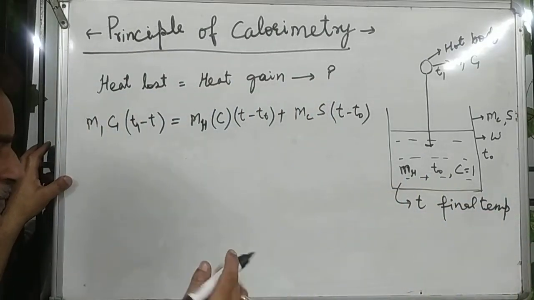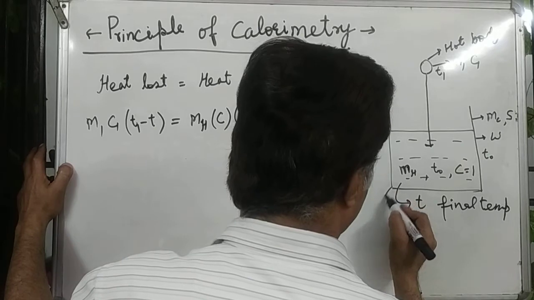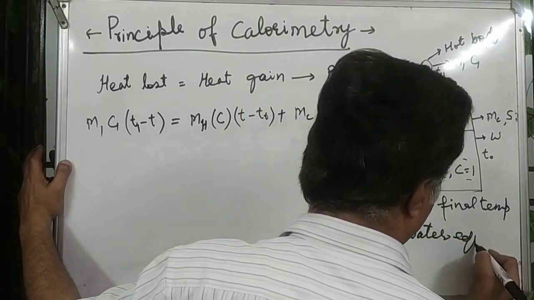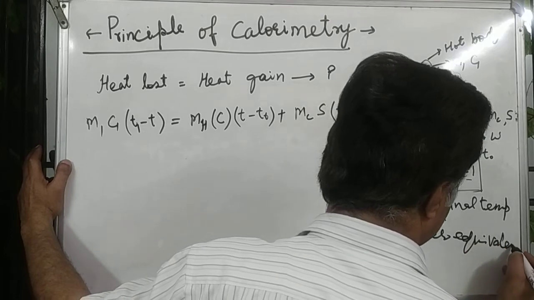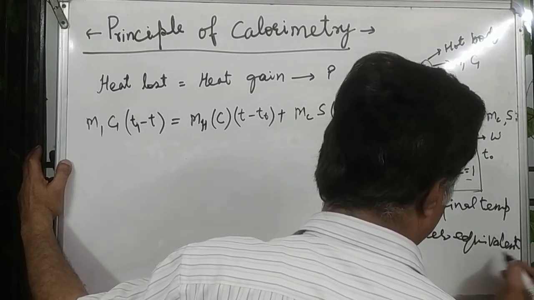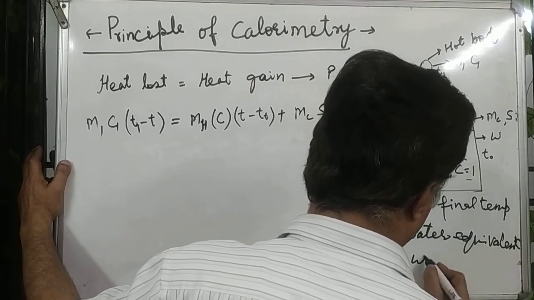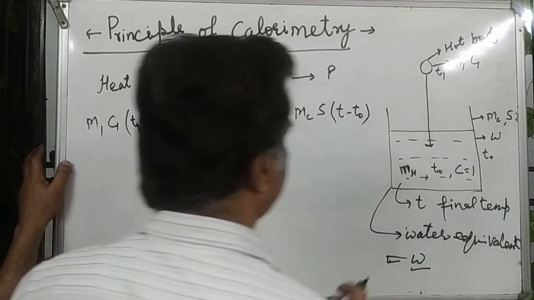So if the water equivalent of the container is W, it is written here as W.